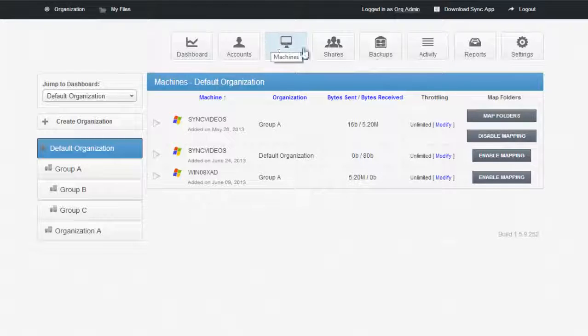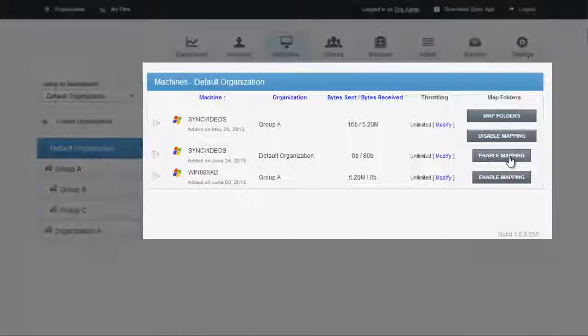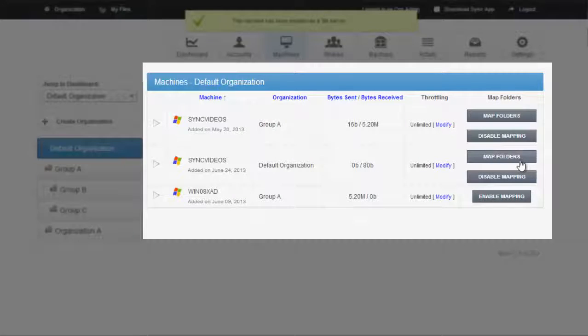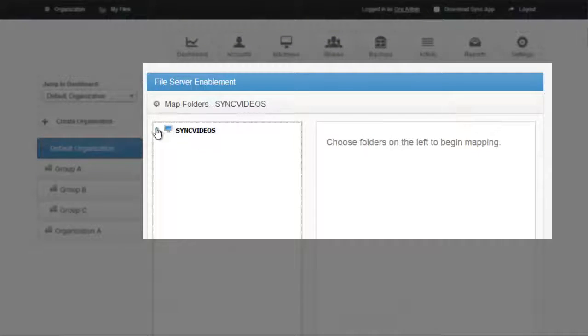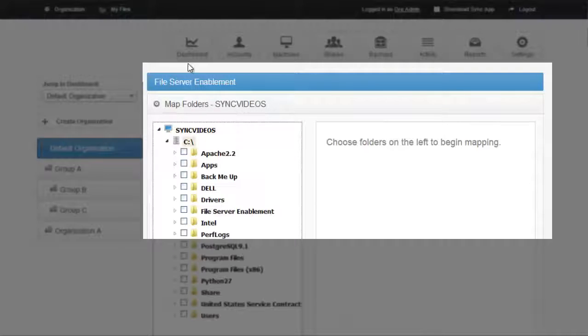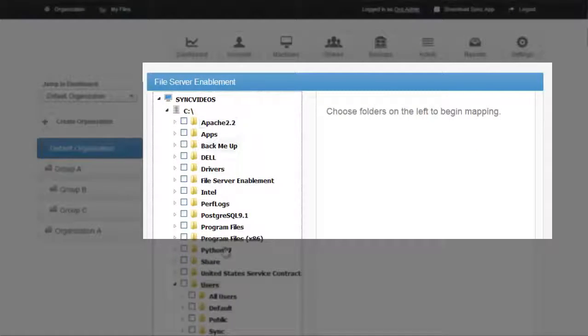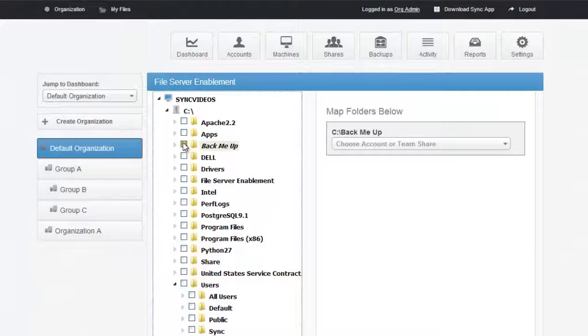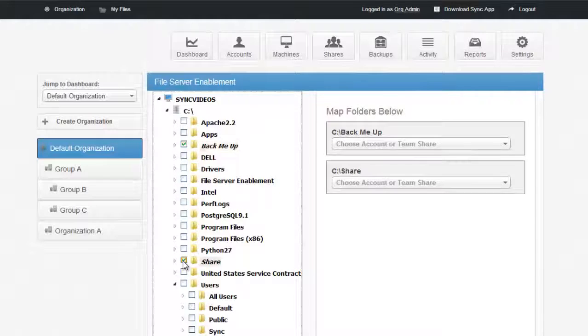And so if you have local file servers set up at your organization, again, you can install the Sync tool agent directly onto those file servers. So if we pretend that this Sync video is a file server enablement candidate, in other words, it's a file server, what the tool will let you do is go in and map folders on that PC or file server, and you can actually replicate any folder on that directory structure, any subfolder on that directory structure directly into the cloud environment.